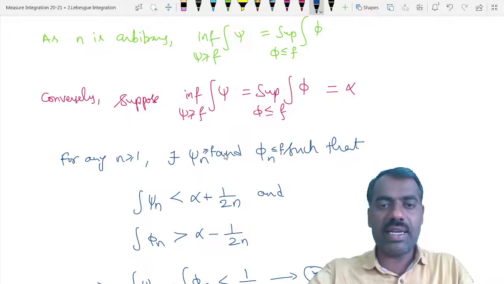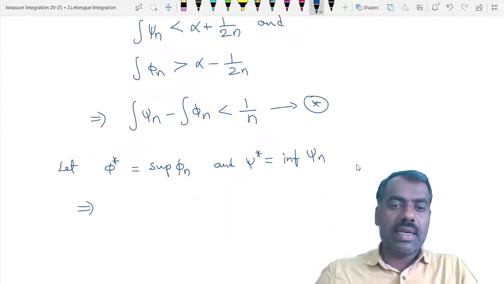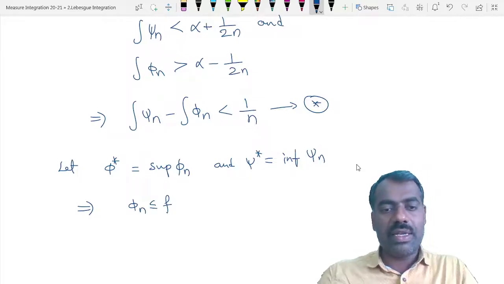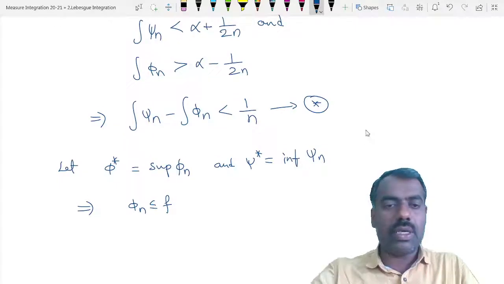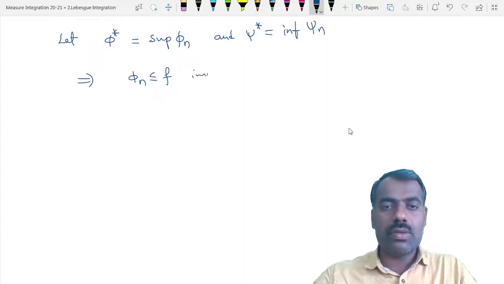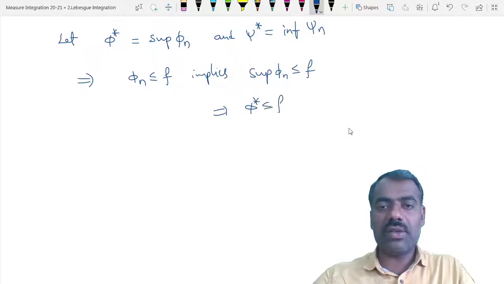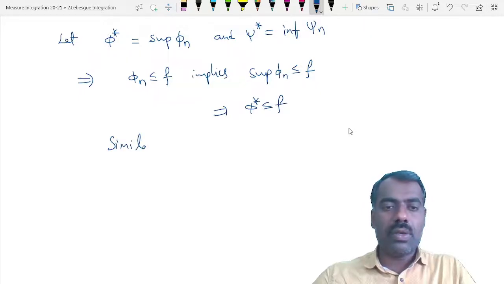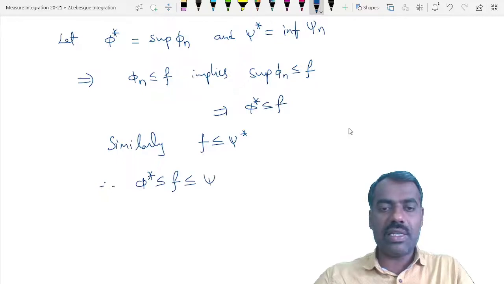Since phi n is less than or equal to f, the supremum of phi n is also less than or equal to f. This implies phi star is less than or equal to f. Similarly, f is less than or equal to psi star. So therefore phi star is less than or equal to f is less than or equal to psi star.